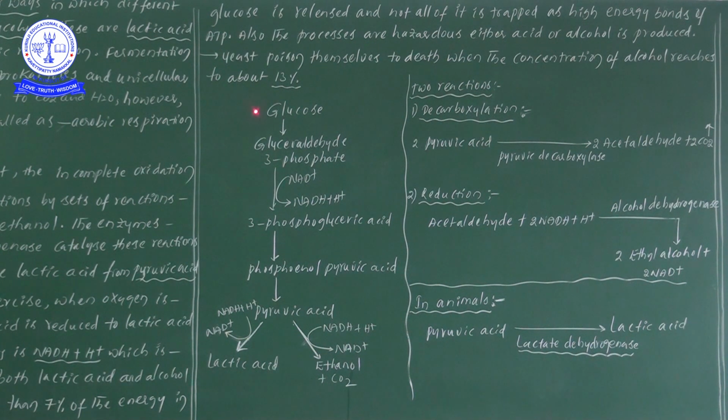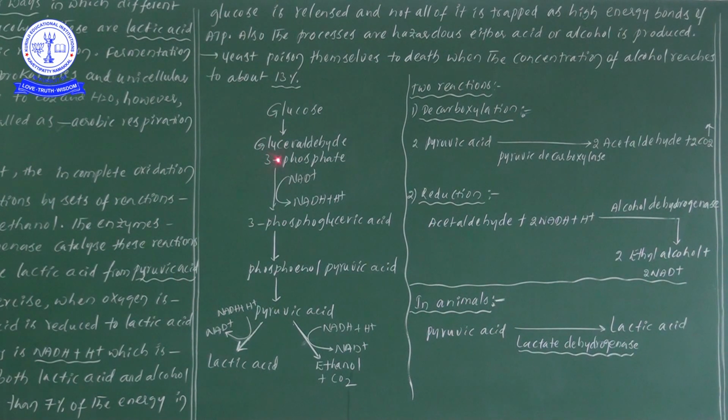This is the information related to lactic acid fermentation as well as alcohol fermentation. Glucose is converted into glyceraldehyde 3-phosphate. Here NAD plus is reduced to NADH plus H plus.